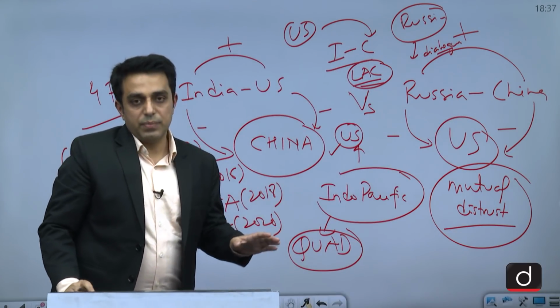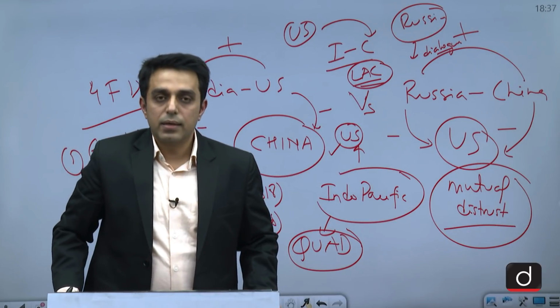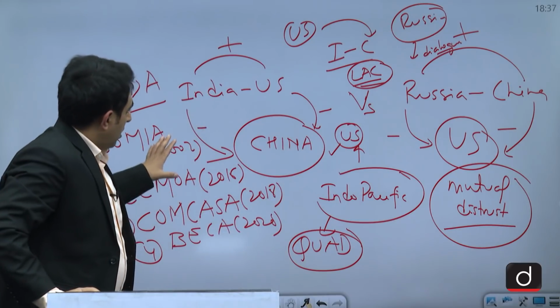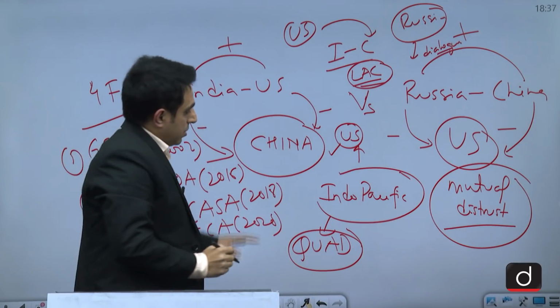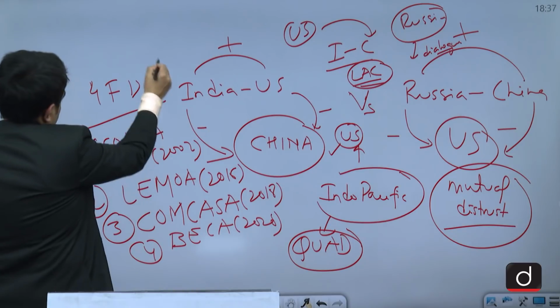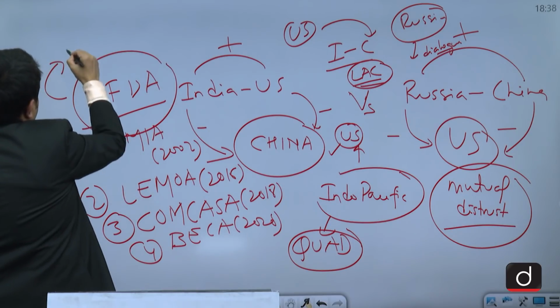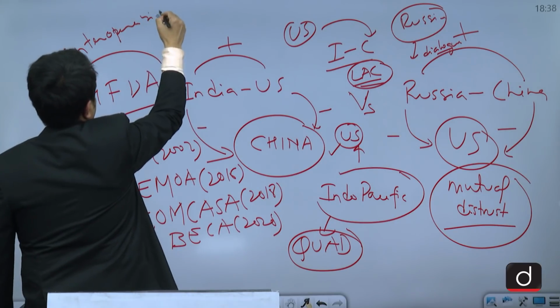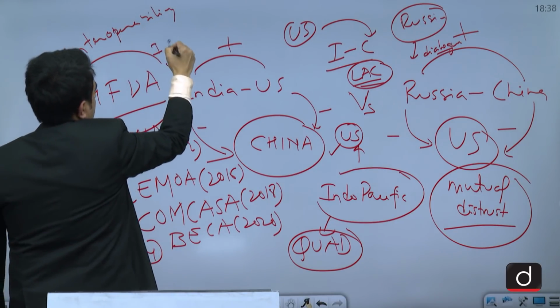So all this makes it very clear that when the Indo-Pacific region is concerned, then India's defense deals with the US are more important, because these four foundational agreements will allow for better interoperability for India and US military forces.